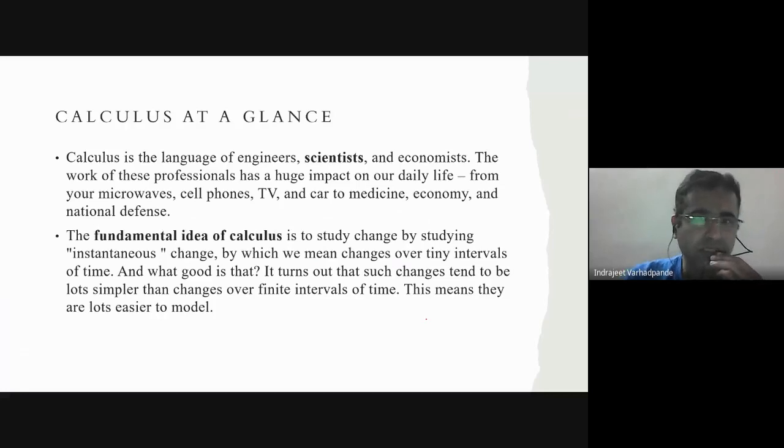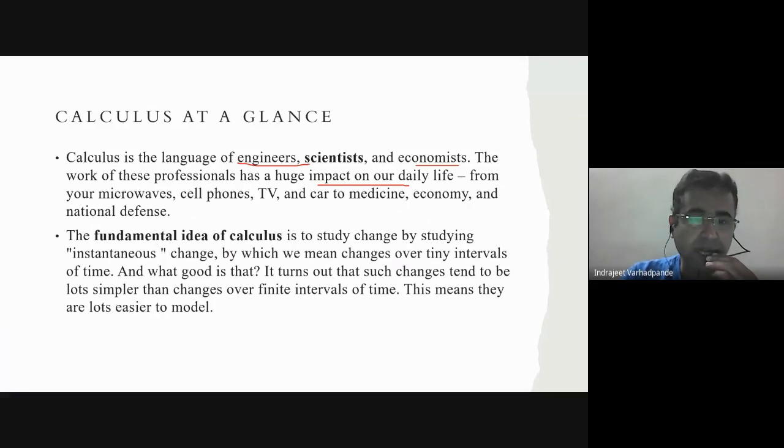So, calculus is a language of engineers, scientists, and economists. The work of these professionals has a huge impact on our daily life, from your microwaves, cell phones, TV, car, medicine, economy, and national defense. Right.